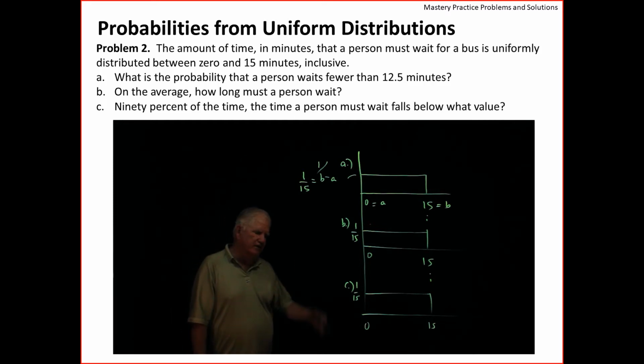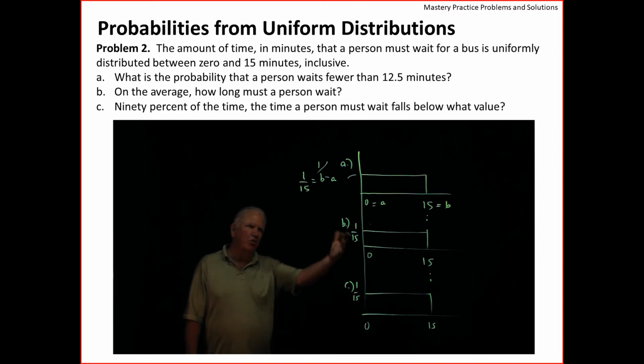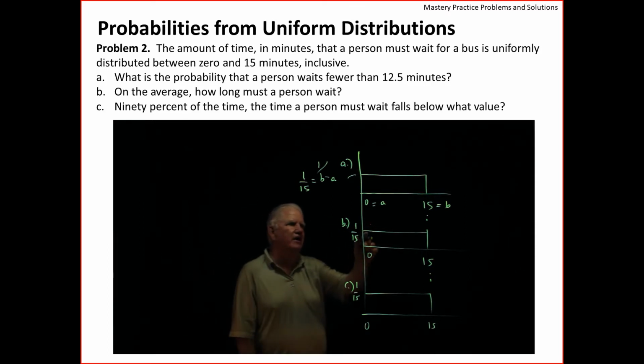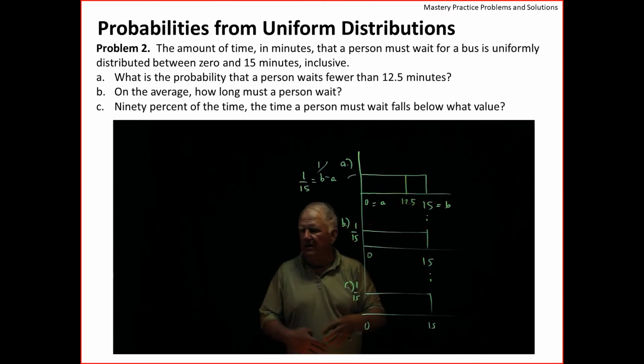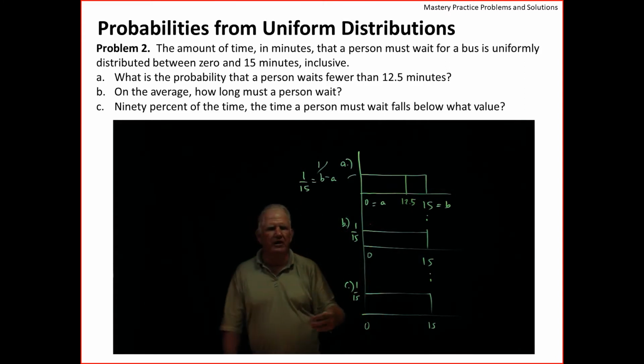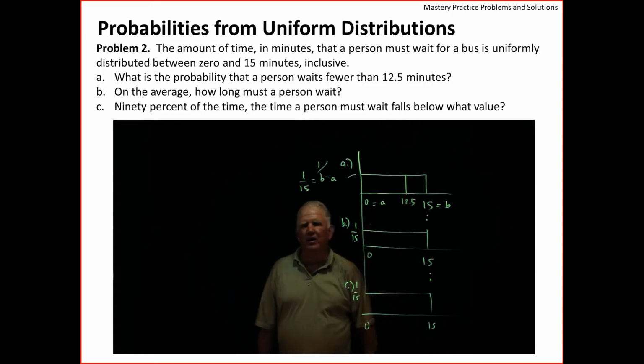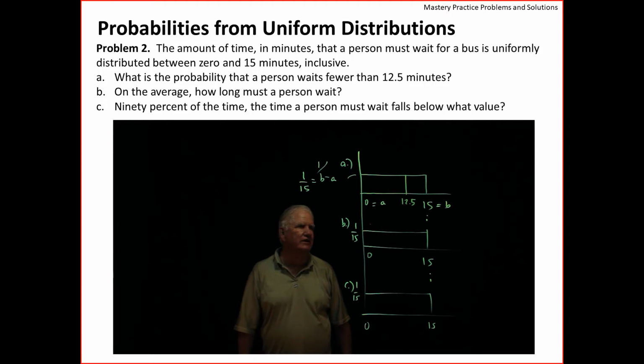The first one says, what's the probability that someone waits for less than 12.5 minutes? So here's 12.5 right here. The question is, what's the probability that if you reach into all the people who waited for a bus, you found somebody who waited for less than 12.5 minutes?